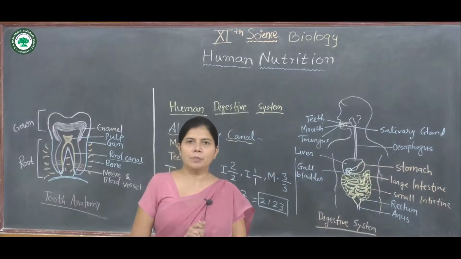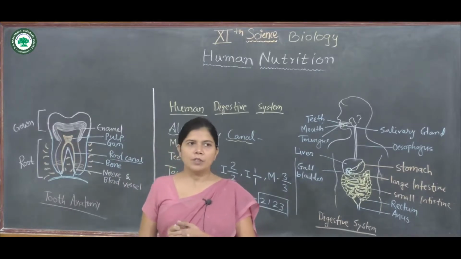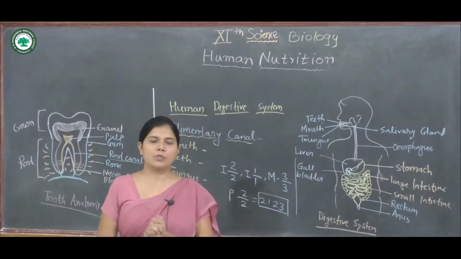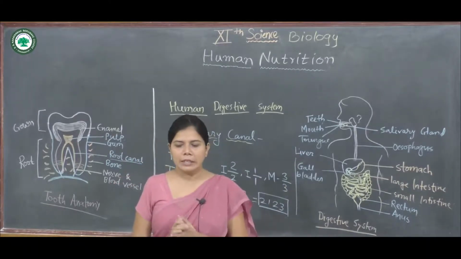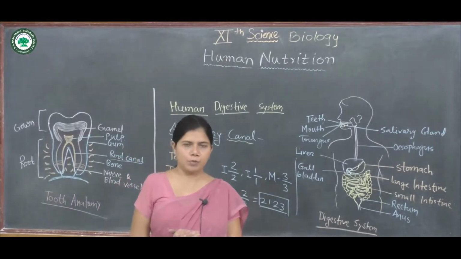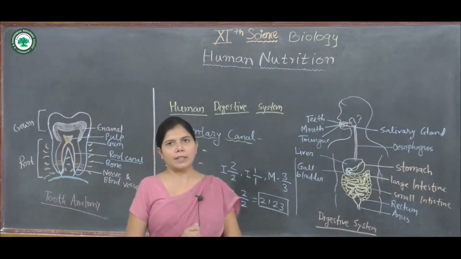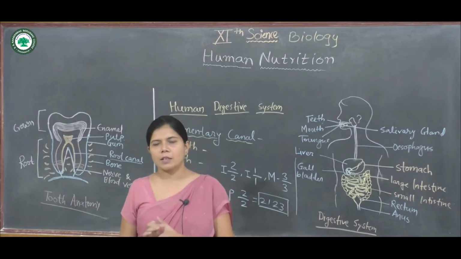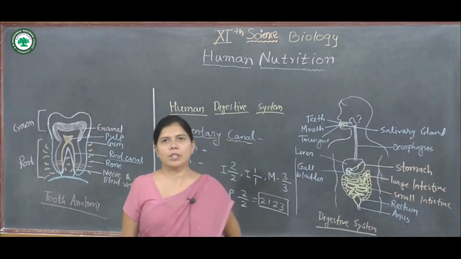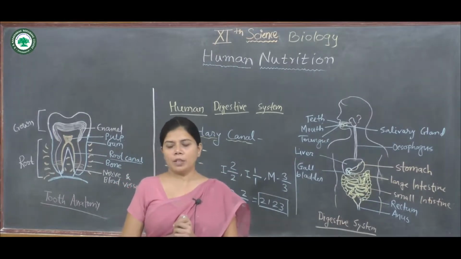It is lined by mucous cells. The esophagus is lined by mucous cells, and this mucus lubricates the passageway of the food. The structure of the esophagus is made up of longitudinal as well as circular muscle.